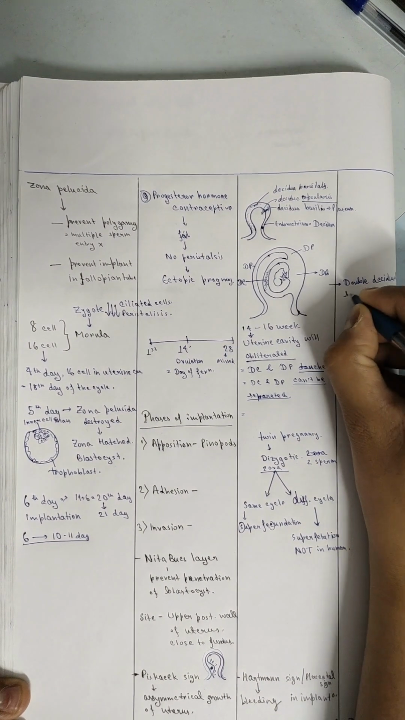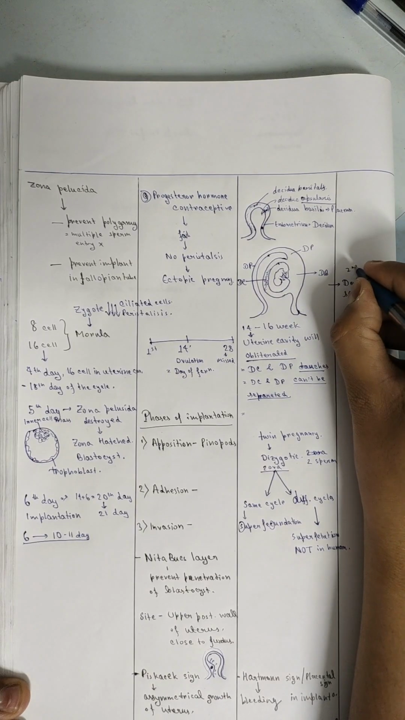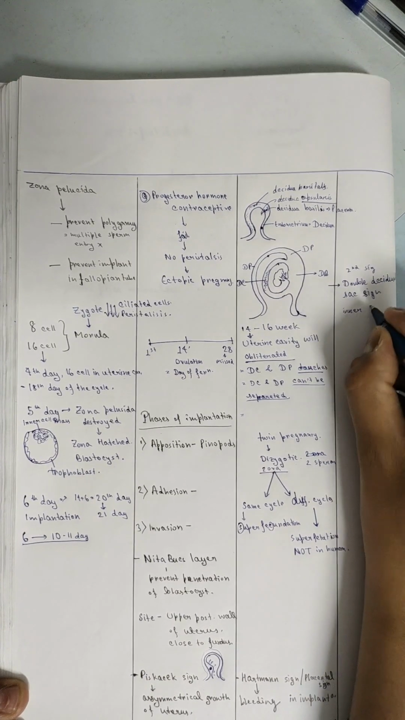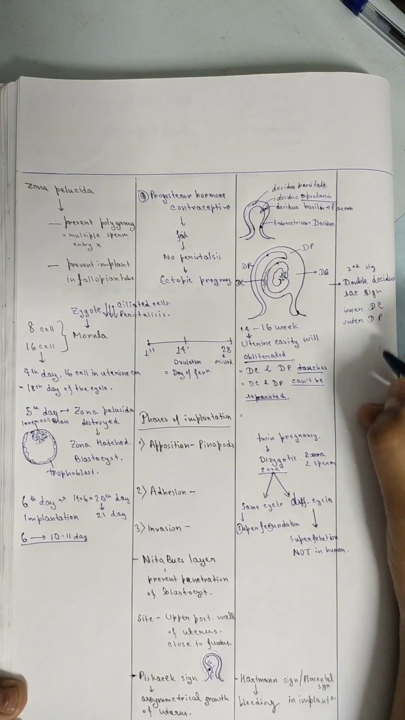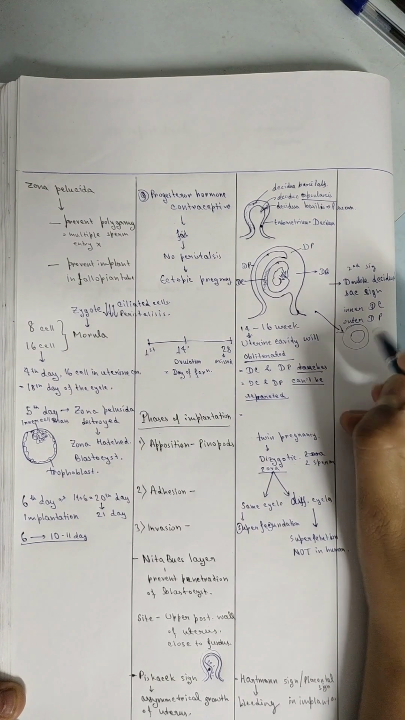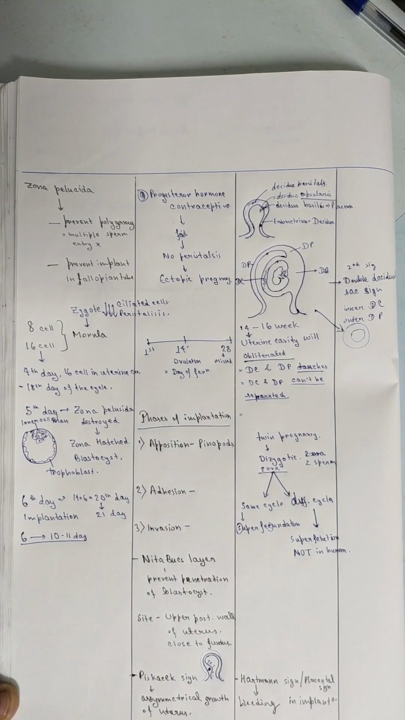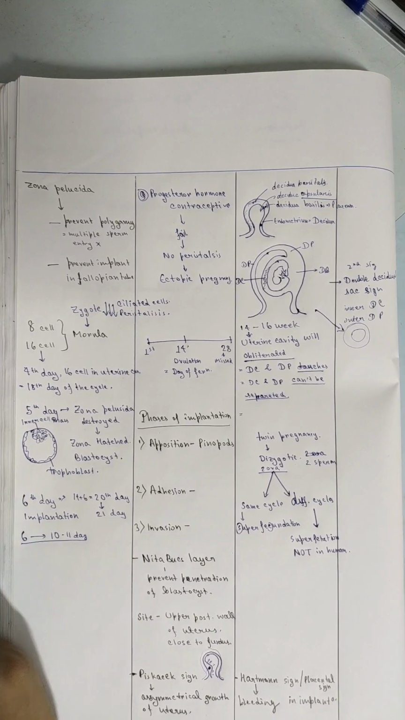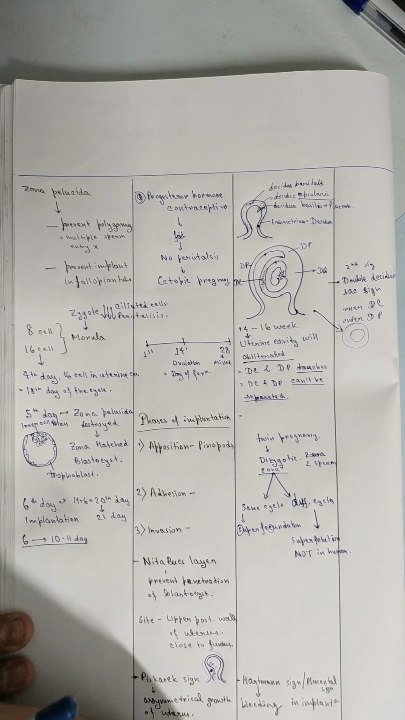In USG, the second sign we see is the double decidual sac sign. The inner one is decidua capsularis and the outer one is decidua parietalis. It is nothing but two concentric rings.